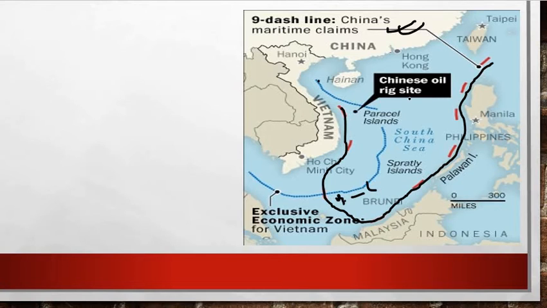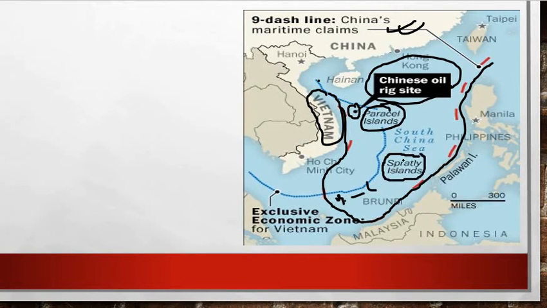Next, the Chinese oil rig site is located nearby the Parcel Islands, that is, north of Parcel Island and east of Vietnam, right? East of Vietnam, Parcel Islands, and you can see here the Spratly Islands.